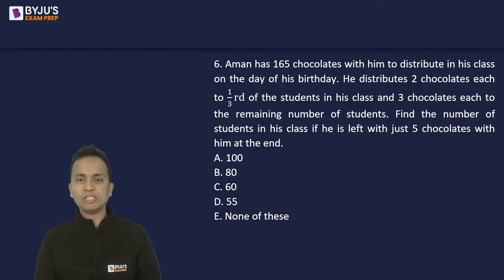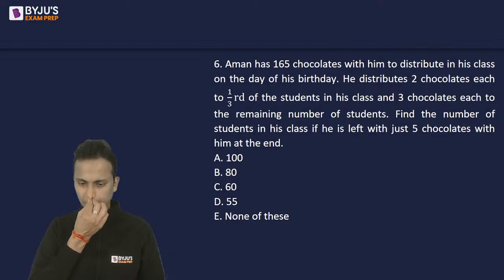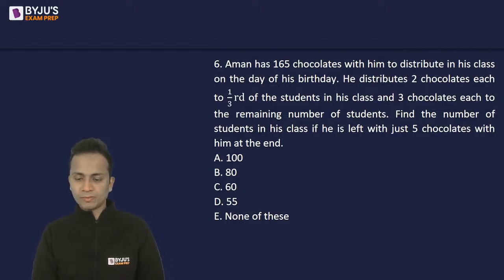All right. Three students, two different answers up till now. Four students and three different answers up till now: A, B, and C. Option A, B, and C. All right.